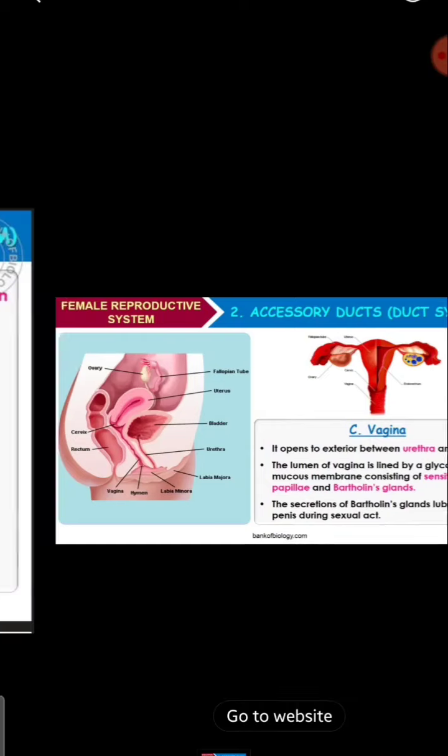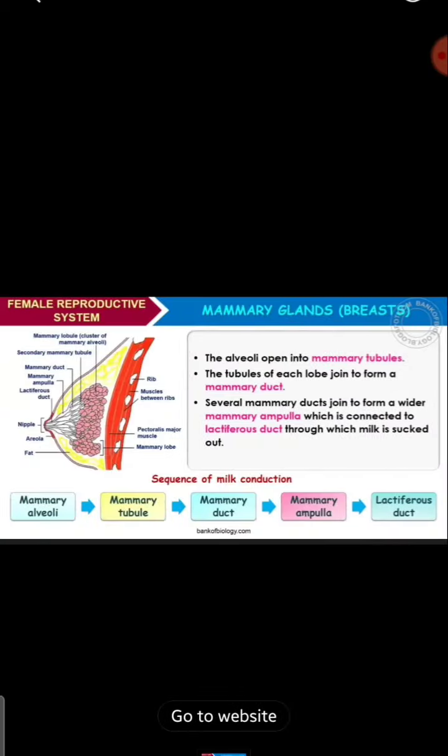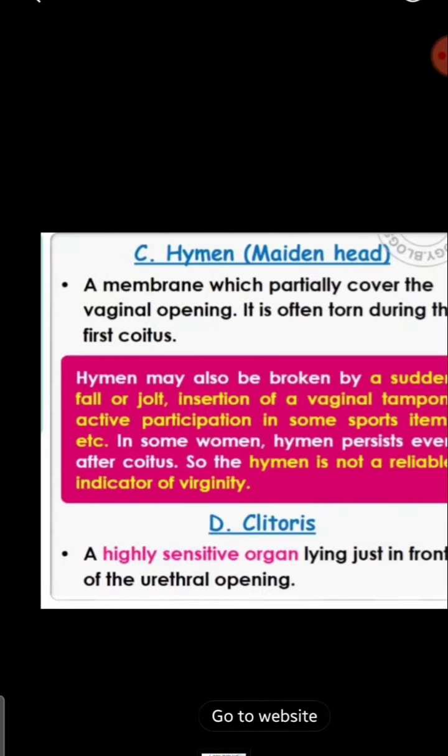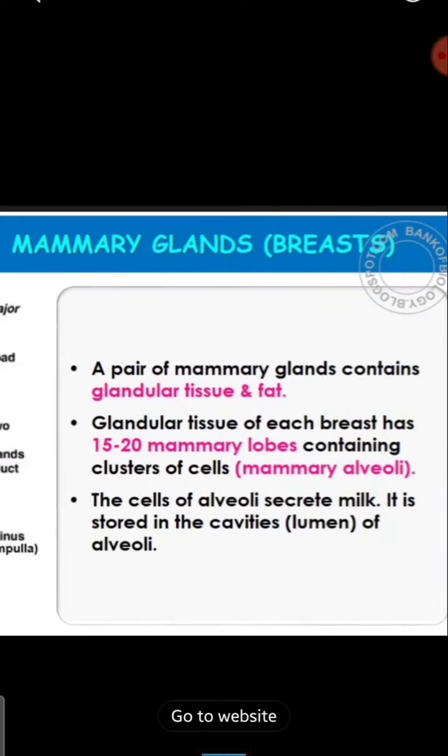Next we will move on to the mammary glands. A pair of mammary glands contain glandular tissue and fat. The glandular tissue of each breast has about 15 to 20 mammary lobes containing clusters of cells called mammary alveoli.